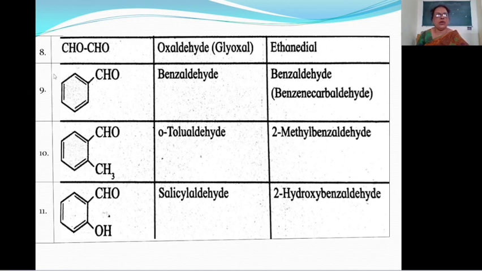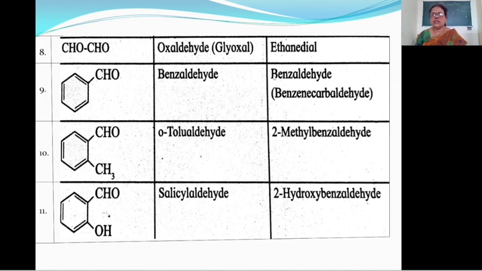Then see compound number 7. Here the CHO is attached to this benzene ring. If CHO group is attached to the benzene ring, then that compound is known as benzaldehyde. Here this is a benzaldehyde. Common name of this aldehyde is benzaldehyde.